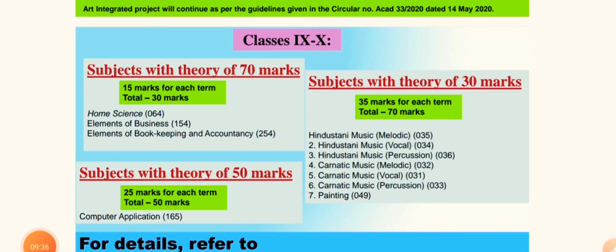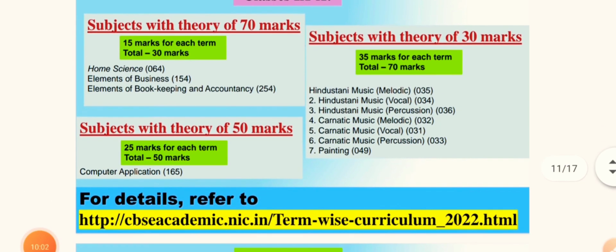If you look at class 9 and 10 theory, for subjects with theory of 70 marks, it is 15 marks for each term, total 30 marks, like home science, elements of business, and elements of bookkeeping, etc. For subjects with theory of 30 marks, it will be 35 marks for each. For subjects with theory of 50 marks, it is 25 marks for each term, total 50 marks. For details you can refer to cbseacademic.nic.in, where you will get the complete detail.